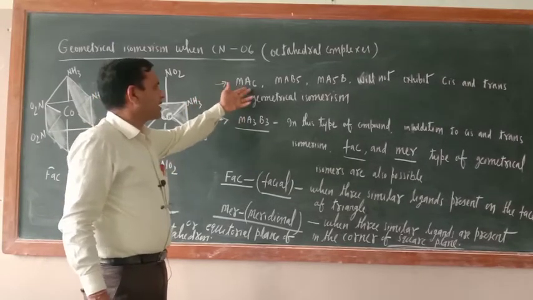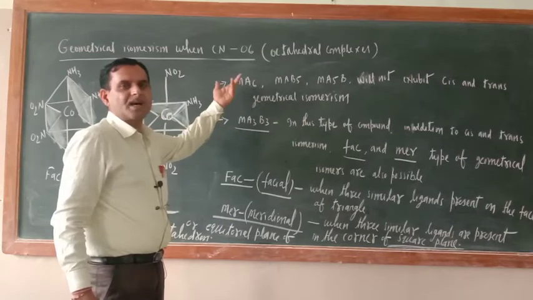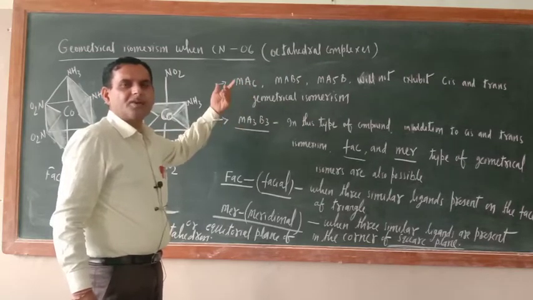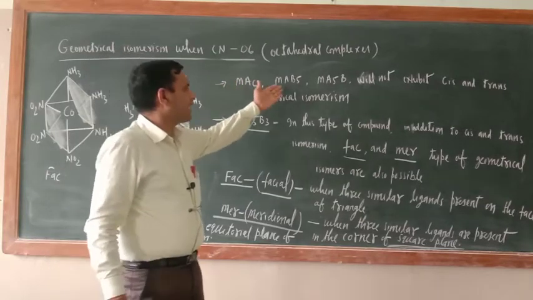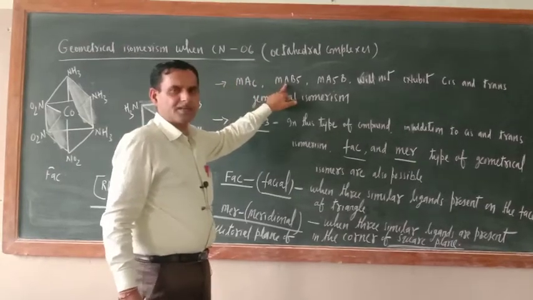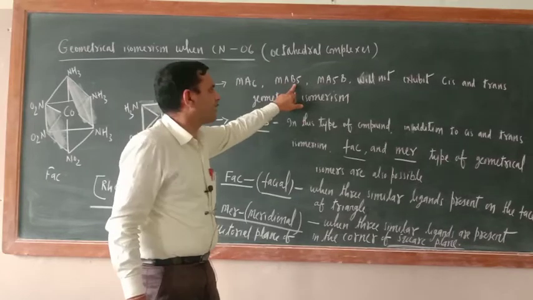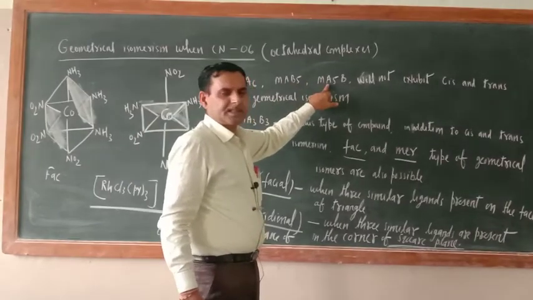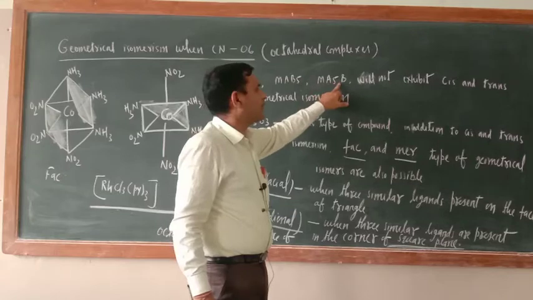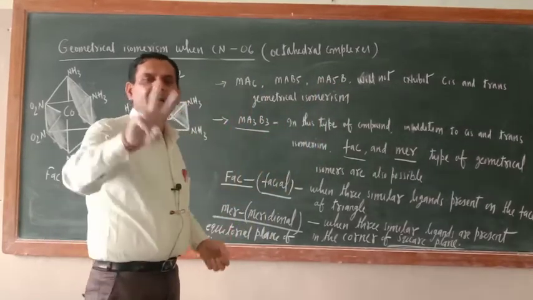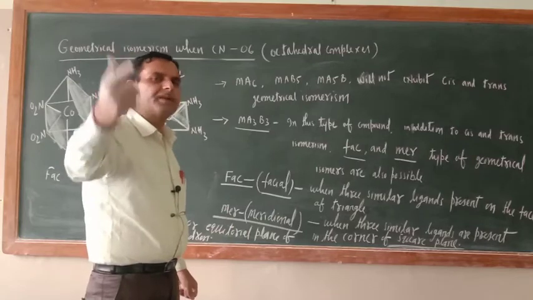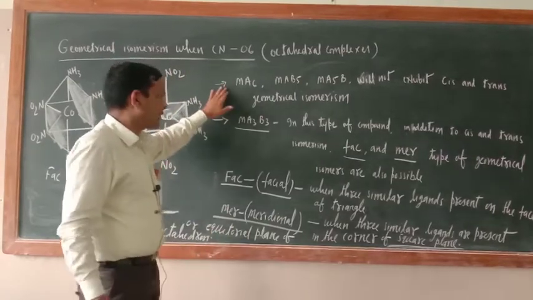Here, in Ma6, all ligands are similar. Then can you make the cis and trans configuration? No. Similarly here, only one ligand is different, the remaining 5 are similar. That is why cis and trans is not possible here. At least 2 ligands should be different. So just note down this point.